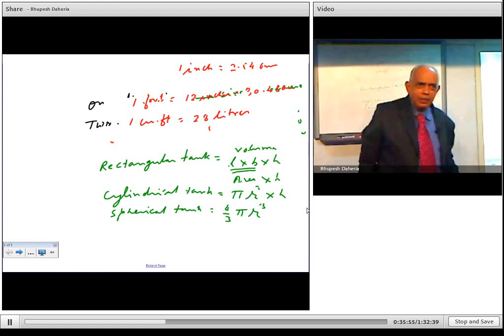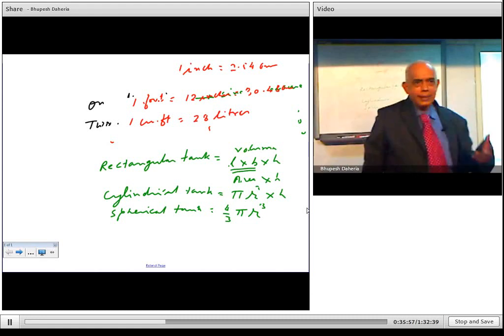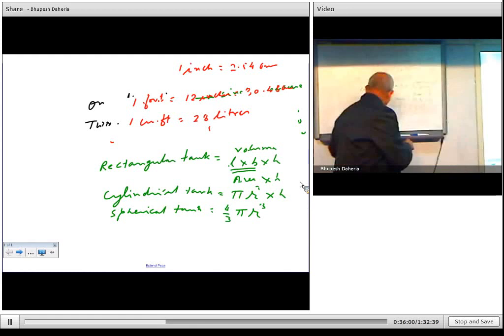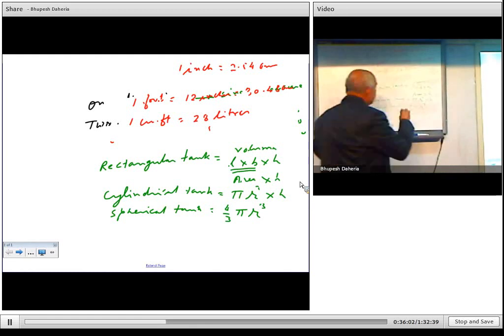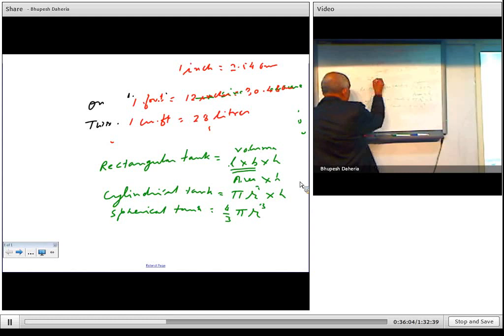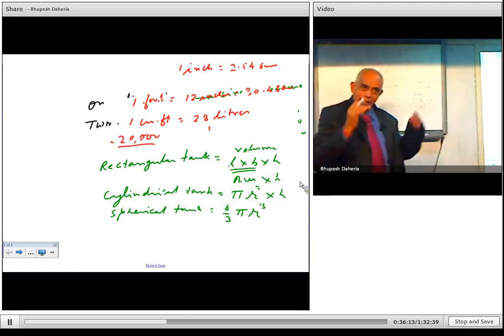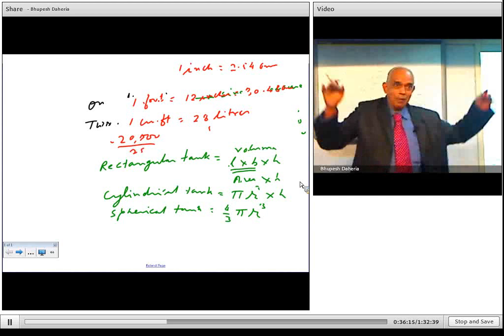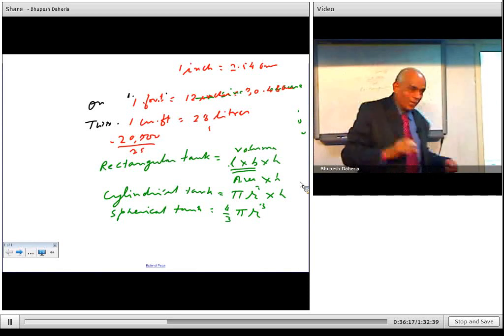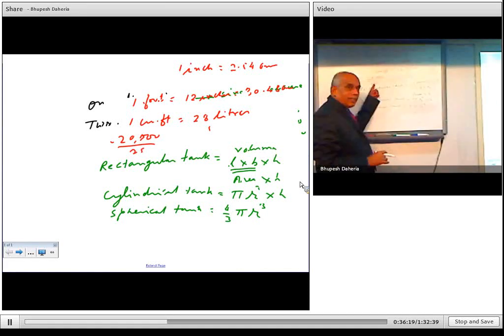Now, if I talk to you about 20,000 liters, what I see is 20,000 liters divided by 25, approximately. I am taking a slightly lower figure because 28 liters will give you 1 cubic feet, but I am taking a lower volume so that I can have a bigger capacity. Okay, I can have bigger capacity. So you will have 25 liters supposing. So how much will that become? 800.